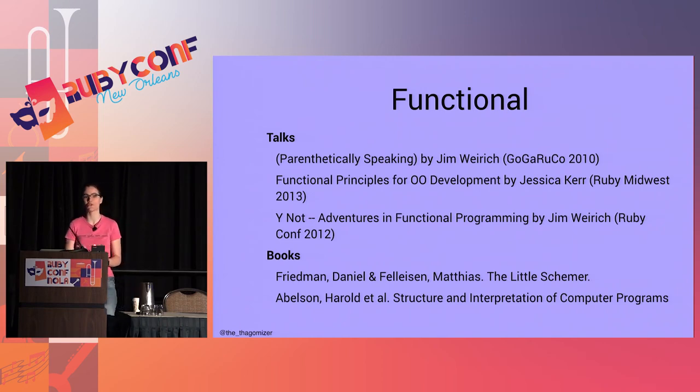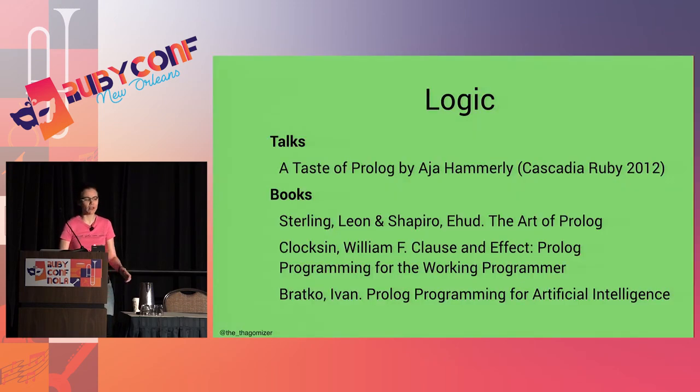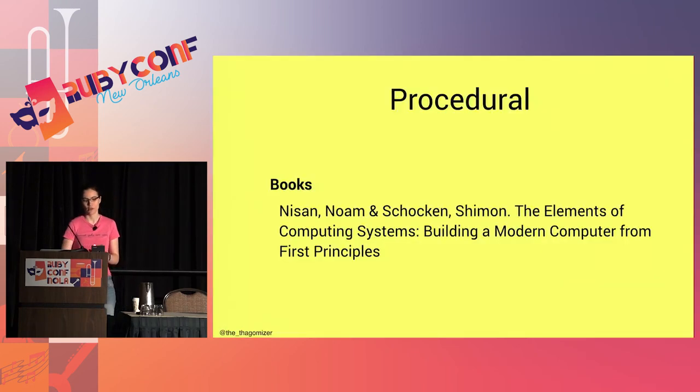Those are fantastic books. They're written in Socratic dialogue. They're awesome. And the Structure and Interpretation of Computer Programs is a very large textbook on the fundamentals of computer science from a functional perspective. I gave a talk at Cascadia Ruby 2012 on Prolog. It's the 45-minute version and much easier to follow than this talk. There's also The Art of Prolog, Clause and Effect, Prolog Programming for the Working Programmer, and Prolog Programming for Artificial Intelligence. And then I mentioned the assembly I used was from a book called Nand2Tetris.